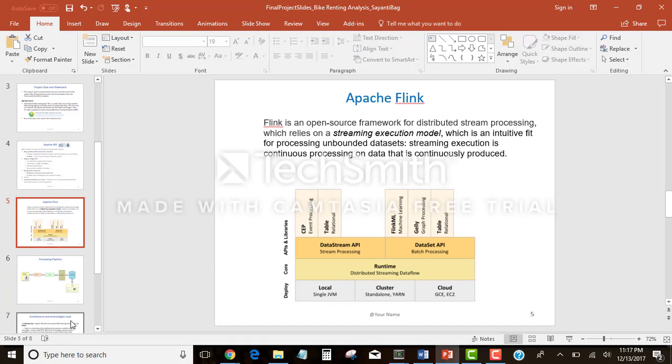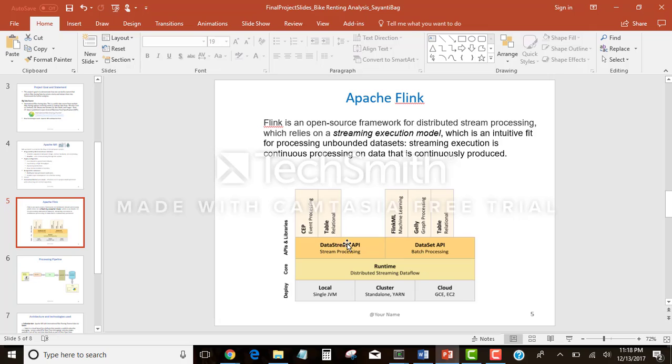Moving to Apache Flink. Apache Flink is an open source framework for distributed stream processing which relies on a streaming execution model. It processes unbounded datasets like continuous datasets, and streaming execution is continuous processing on data that is continuously arriving. It implements actual stream processing and does not use microbatching. Better support for cyclical and iterative processing. Custom memory management: though this is built on Java, it does not entirely rely on JVM garbage collection. It also offers low latency and higher throughput.